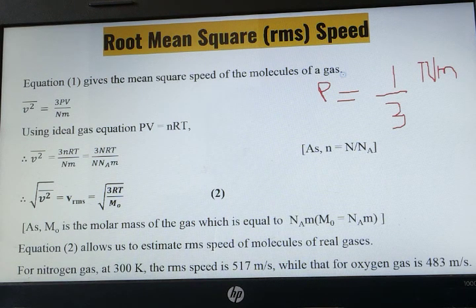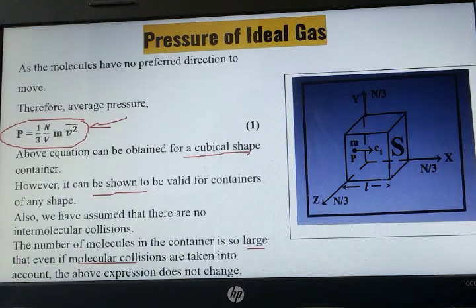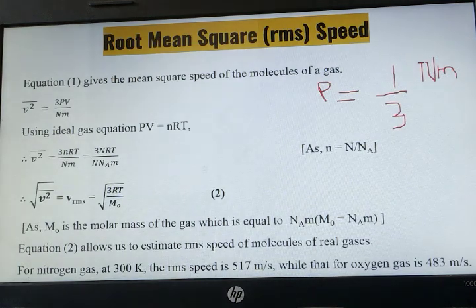One minute. We were having... where did that equation go? Yes, we will be taking this equation in the next case. We want to find out this one. So what we will be doing, we will be taking all these terms over there. We will go over here, we will be getting 3PV upon NM. You see, we have got that same term. V square bar is equal to 3PV upon NM.